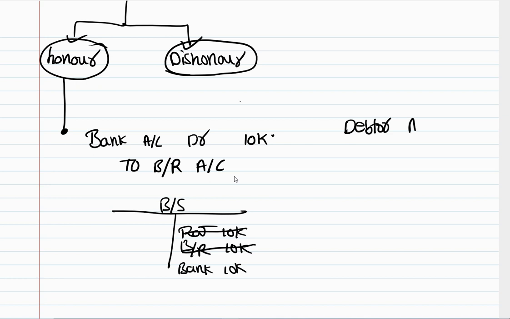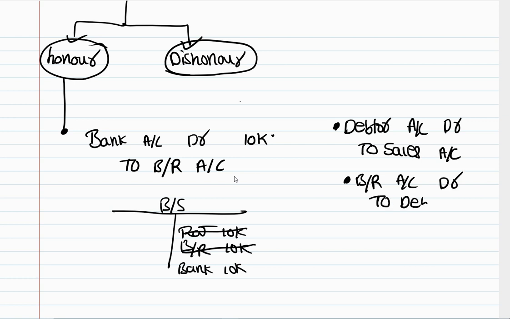account. How? See, the first entry we have written: whenever we sell goods on credit basis, you will be writing debtor account debit to sales account. And then whenever you are drawing a bill and the other party accepts it, for you it becomes bills receivable, which is an asset, so you are debiting it, which is replacing the debtor. So you need to cancel the debtor. To cancel the debtor, I am crediting it. Bills receivable account debit to debtor account.